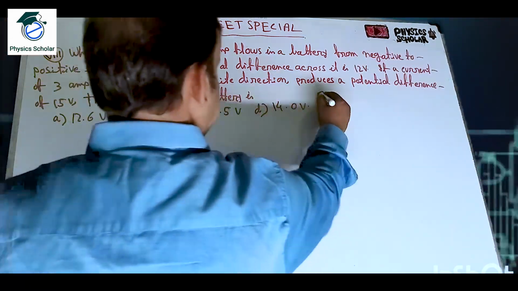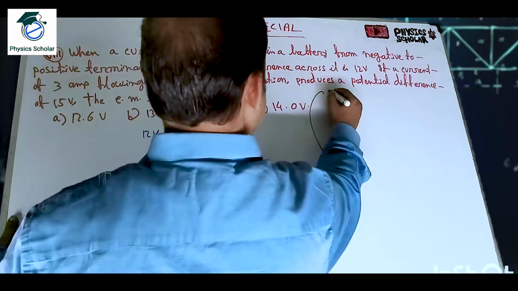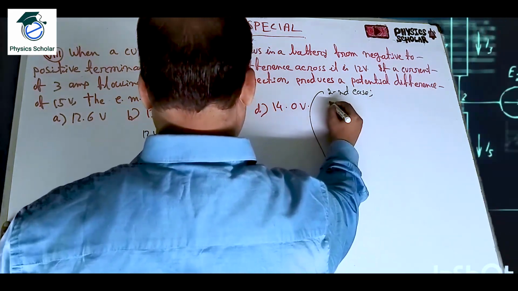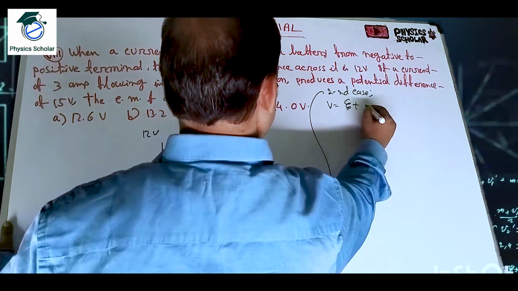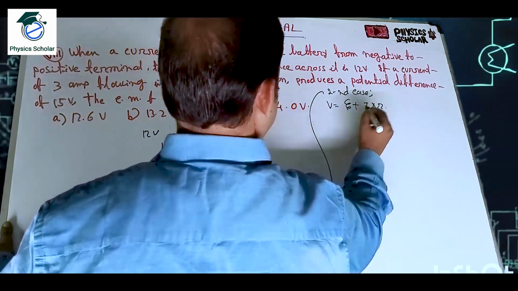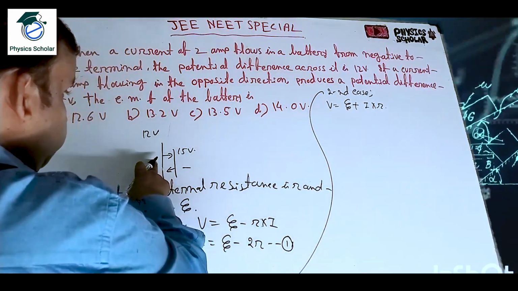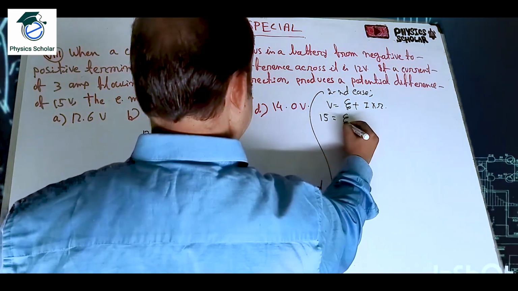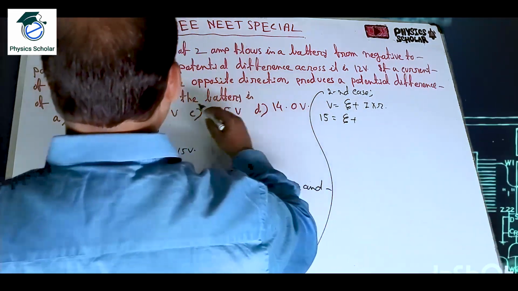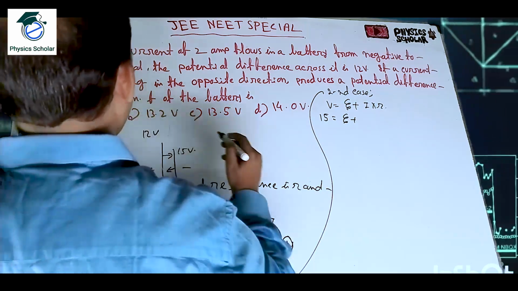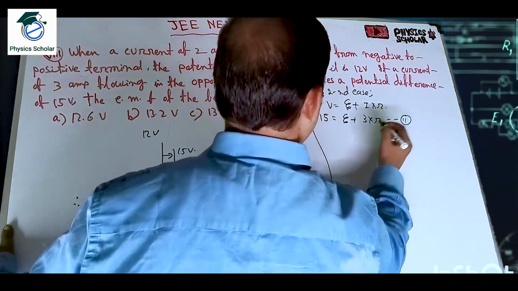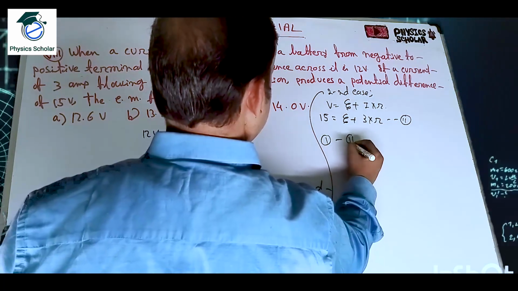Now in the second case, V is equal to eta plus I into small r. Why? Because it is now going from positive to negative. So 15 is equal to eta plus 3 into small r, since 3 ampere is flowing. This is equation number 2. So 1 minus 2 we get.